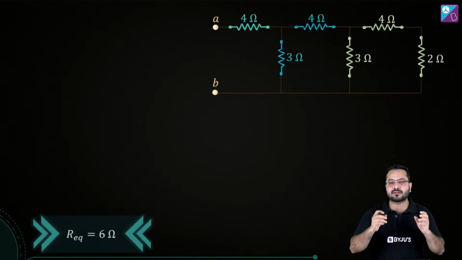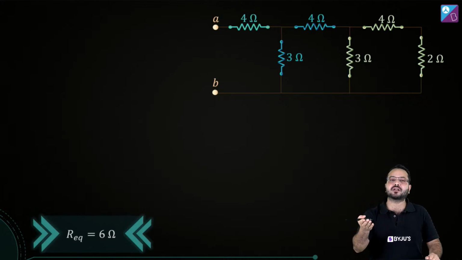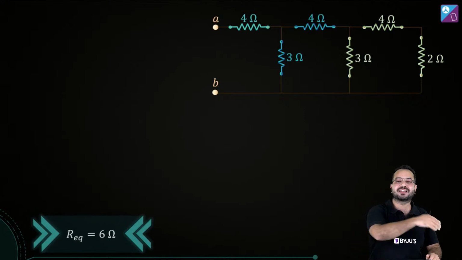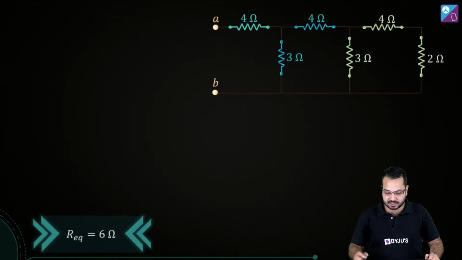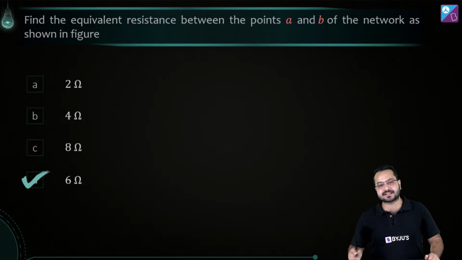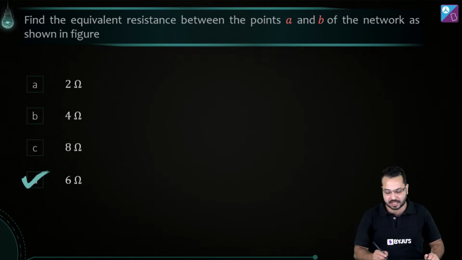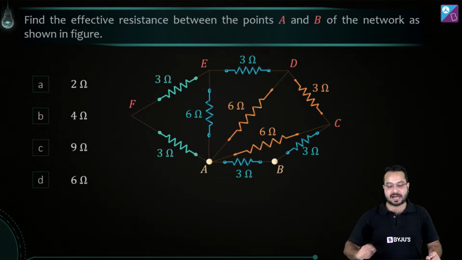This is a very typical kind of question you get in JEE Main. All you have to do is spot series and parallel combination and keep evaluating or keep figuring out the equivalent combination. That's easy. So the correct option for this question is going to be option D. The point is, this is going to fall under easy category.